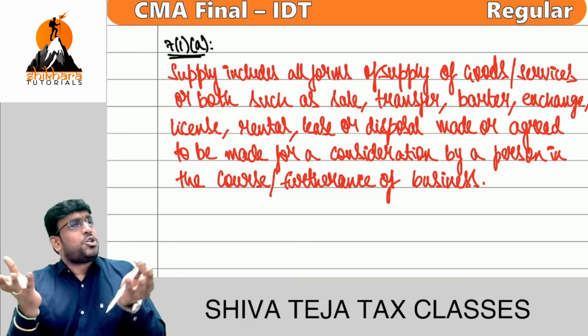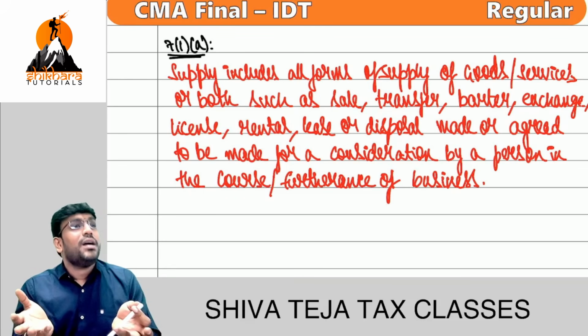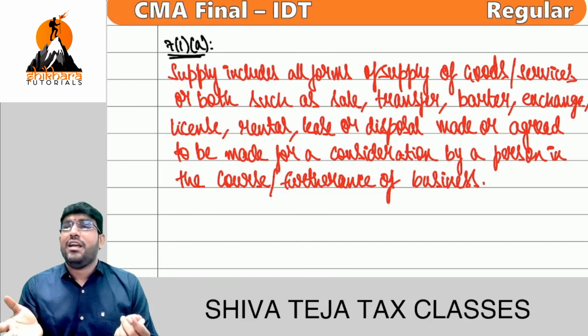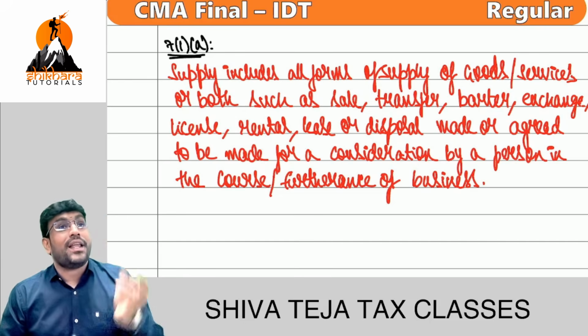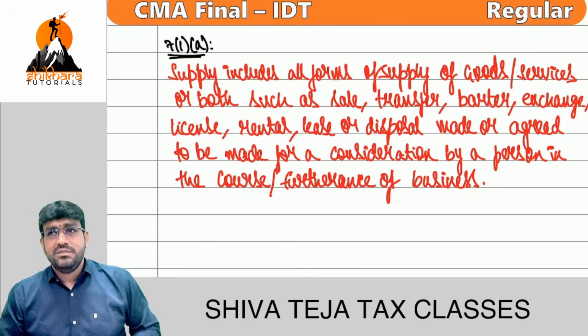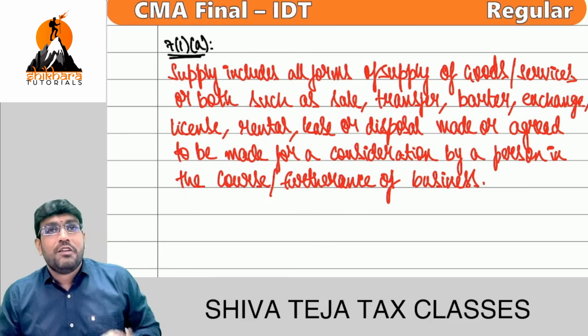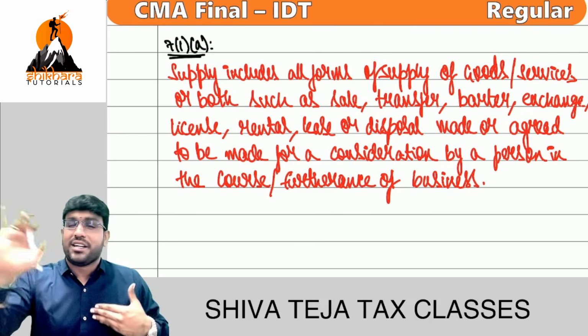Individual, HUF, company, firm, AOP, BOI, government. Everybody is covered in person. In the course of business means it is happening in the business right now. Furtherance of business means expansion of business. Correct answer.